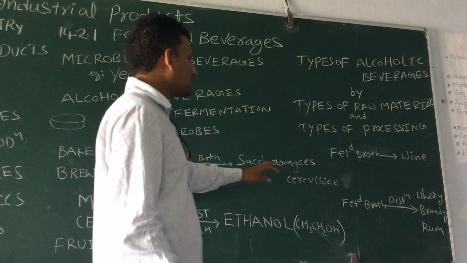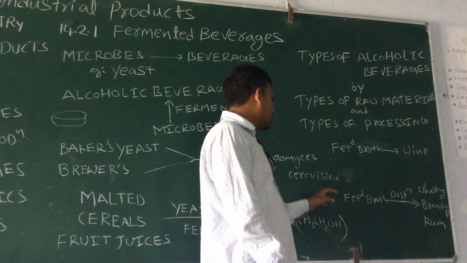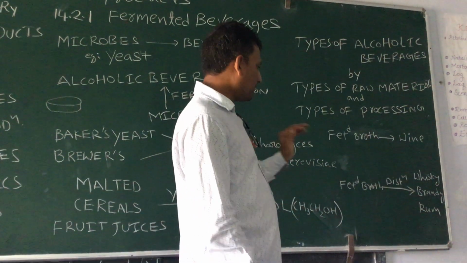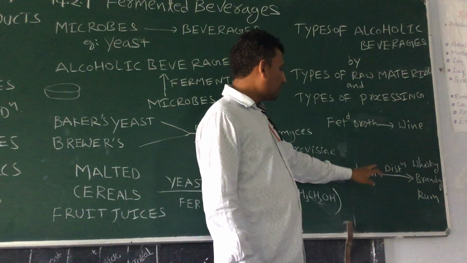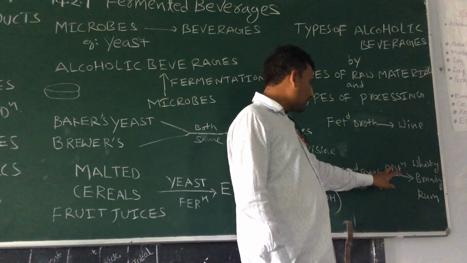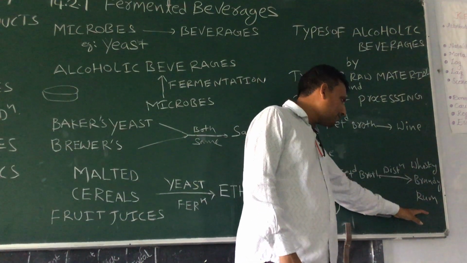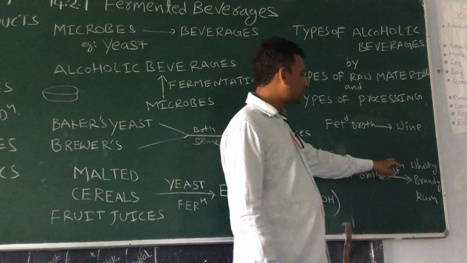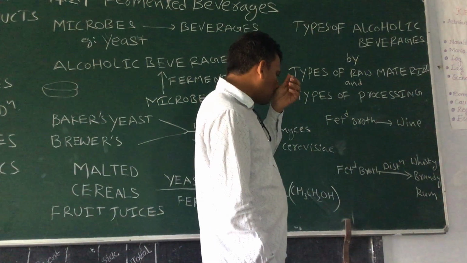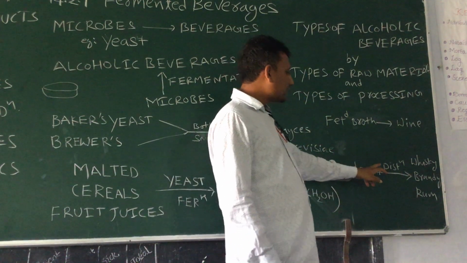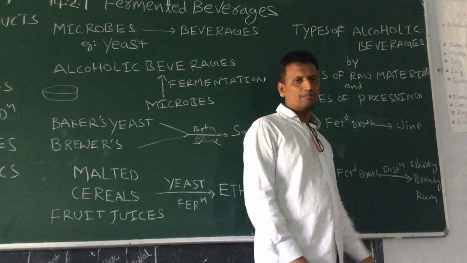So here the process is fermentation and fermented broth. Next, for example, if you distill the fermented broth, different types of other alcoholic beverages will come, for example whiskey, brandy, rum. So from fermented broth, if you use the distillation process to separate the alcohol, then it is called whiskey, brandy, rum.